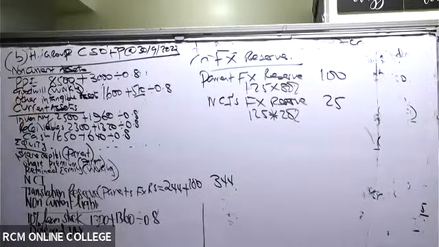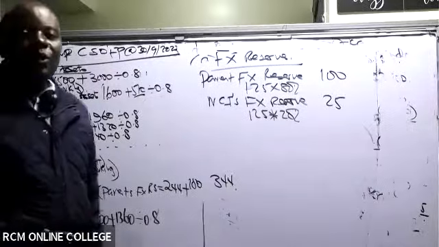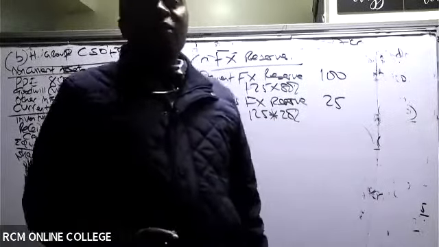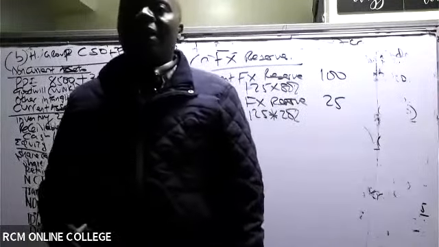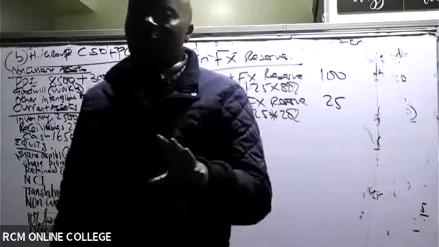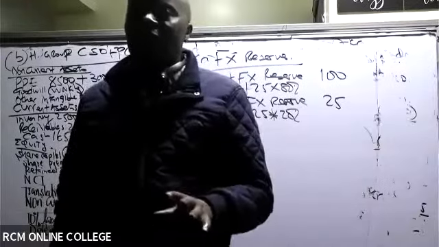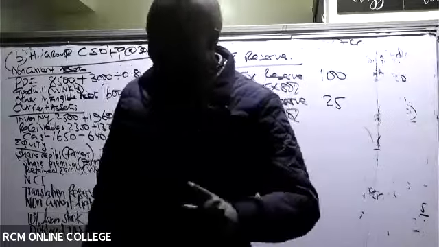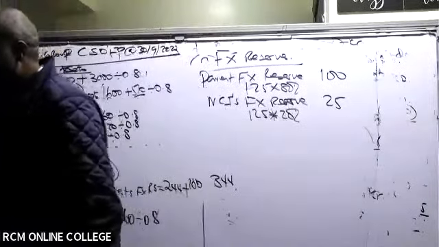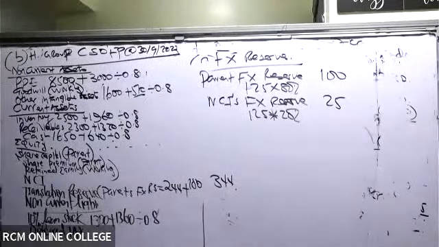We go to the PPE. Not many students will be able to get this correctly. Remember, the fair value adjustment we got of 400 is in foreign currency.